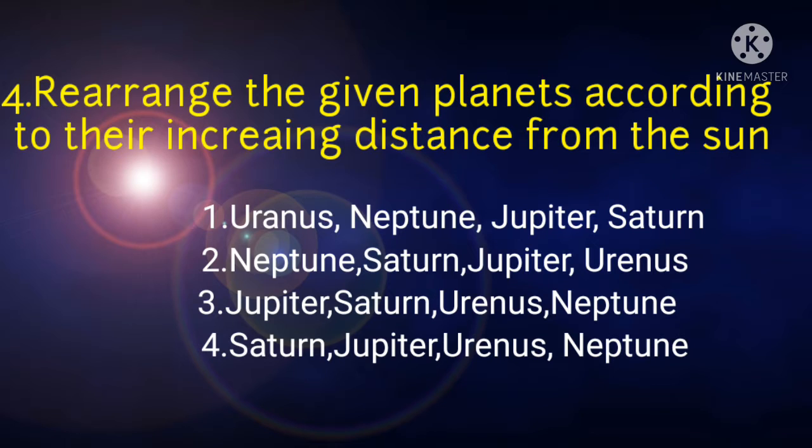Rearrange the given planets according to their increasing distance from the Sun. Out of 8 planets, the planets closer to the Sun, like Mercury, Venus, Earth, Mars, these 4 are called inner planets. From Jupiter onwards, the distance is increasing. The increasing order of distance is Jupiter, Saturn, Uranus, and the last one, Neptune.